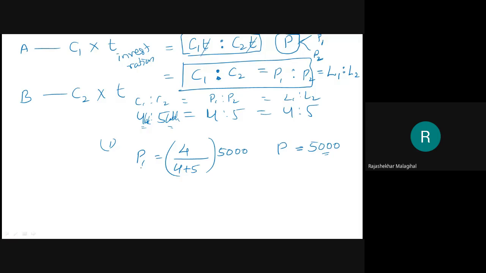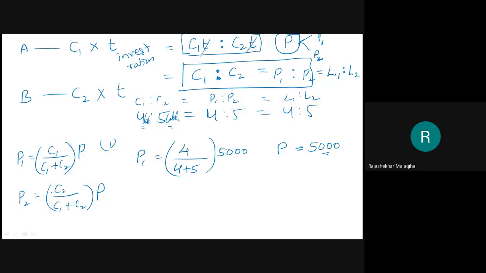This is P1. If I make an equation for this, you can write P1 equals C1 divided by C1 plus C2, into P. Then what about P2? P2 equals C2 divided by C1 plus C2, into P. Here the denominator is the same, but the numerator changes: C1 for P1, C2 for P2.